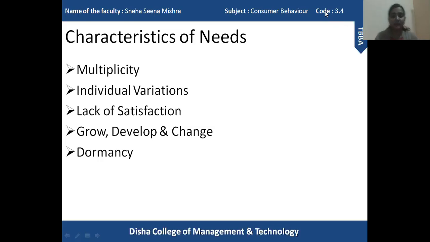So one person may, I'll give a simple example. Here in Odisha, we are dependent upon rice. We want to consume rice on a daily basis. But when you go to north or any other state, rice is not the staple food. Wheat is the staple food. So they are dependent upon that. Our staple food is rice and their staple food is wheat. So here we both want to satisfy our physiological need, but at the same time we require different kinds of product. So as individuals, we are different from each other. In the same way, our needs are also different, even if we are in the same situation.